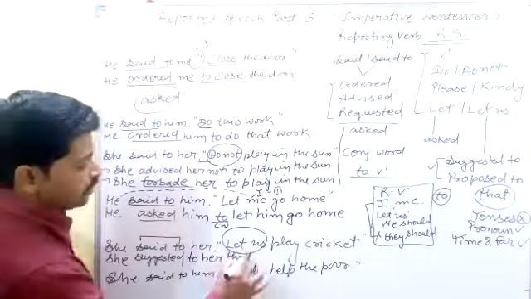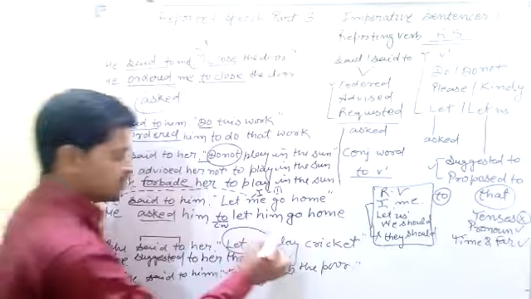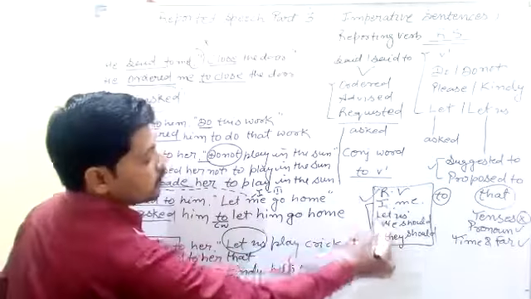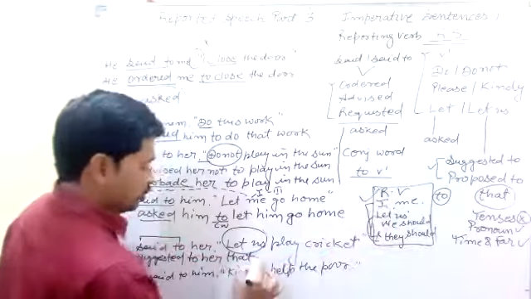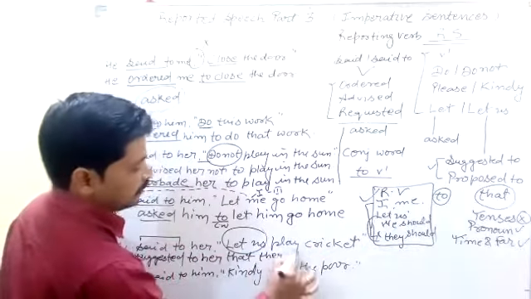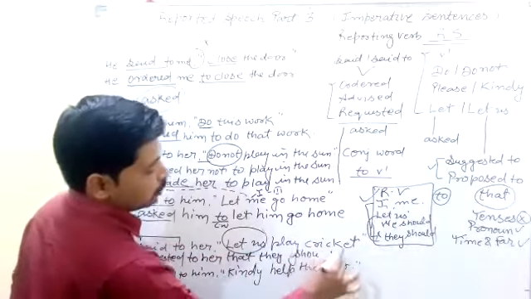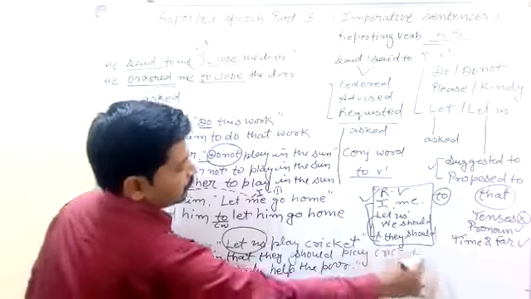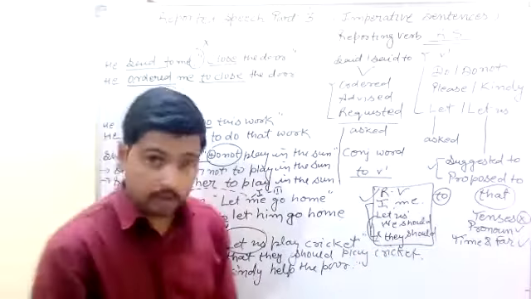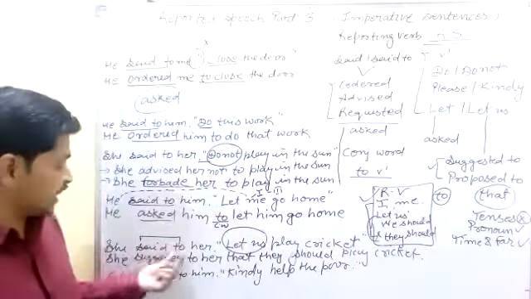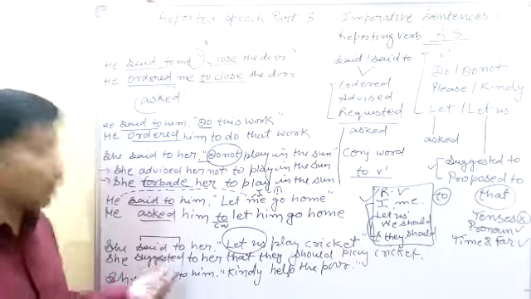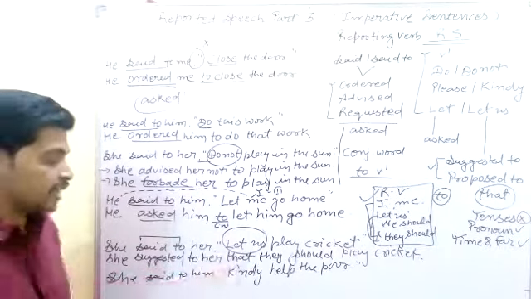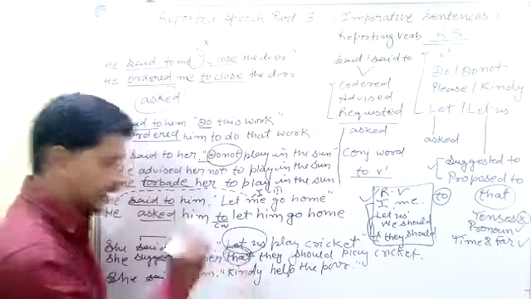So the conjunction word is "that," and "let us" is left out in this place, because here we can't find I and me, so we can change "let us" to "they should." Here we write "they should play cricket." Students, it's very important. You know, in reporting verbs, "said" and "said to" change into "suggested to" and "proposed to." And the second important thing: we can use "that" as a conjunction word.